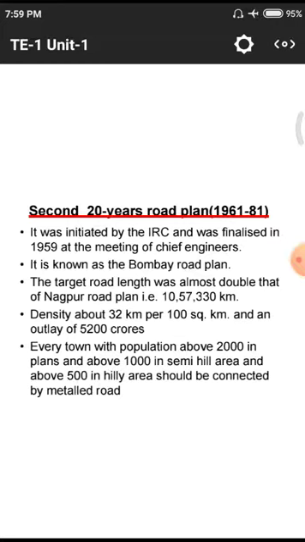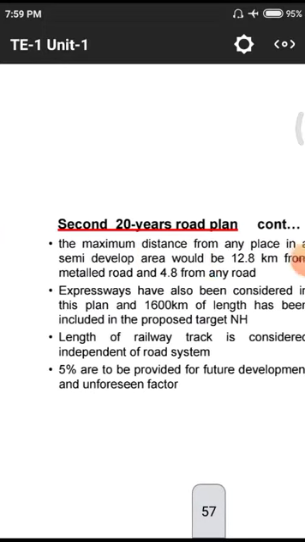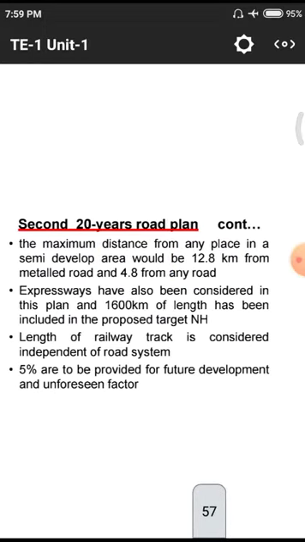An outlay of 5,200 crores is the total project cost for that span of time, that means 1961 to 1981. These are some of the points in the second 20-year plan.